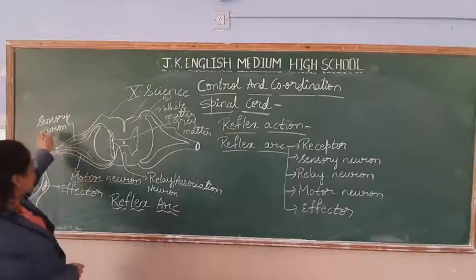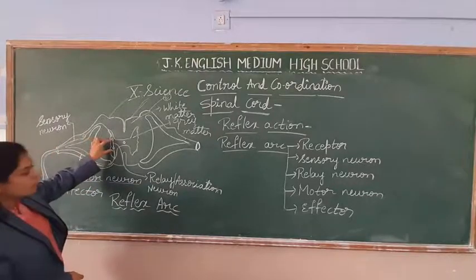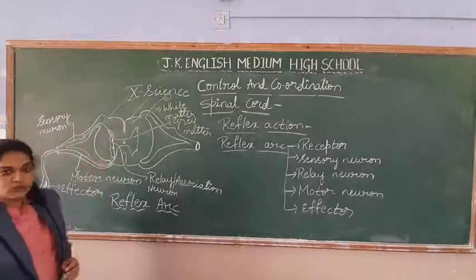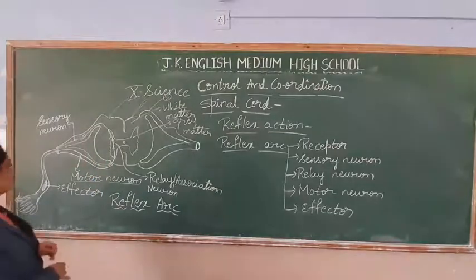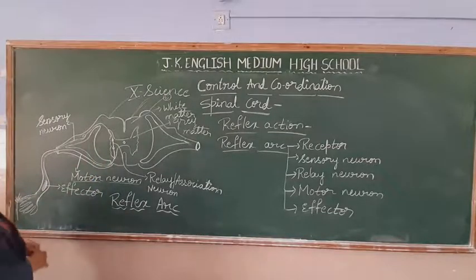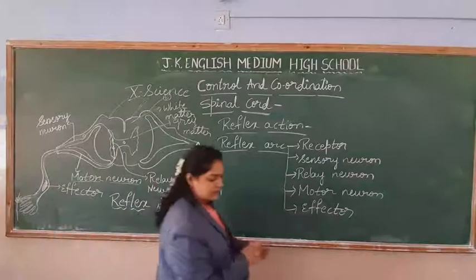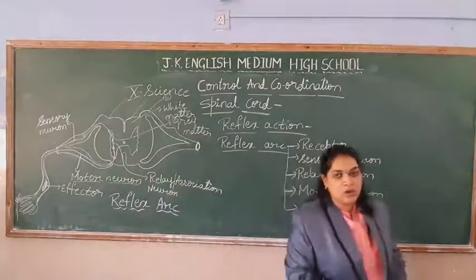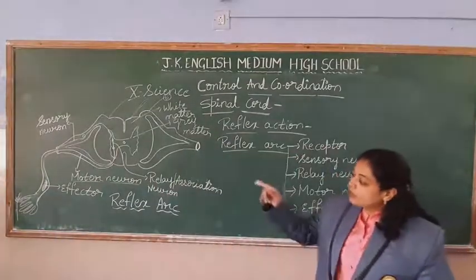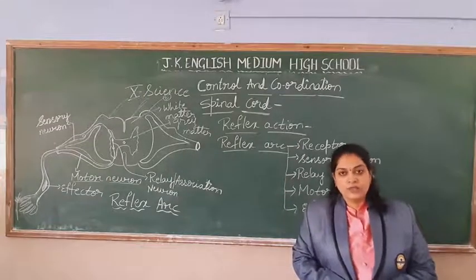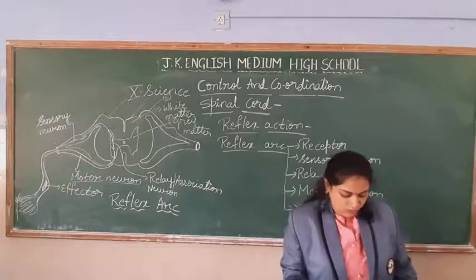The connection between sensory neuron and the motor neuron are called relay neuron or association neuron. What about effectors, students? The muscles of the hands, legs, nothing but muscles of the body parts are called as the effectors. Okay, so these are the 5 parts of the body.